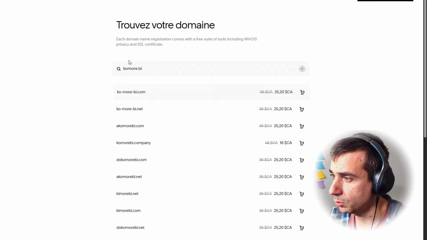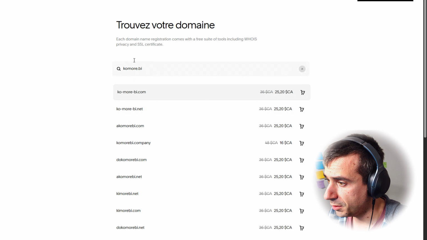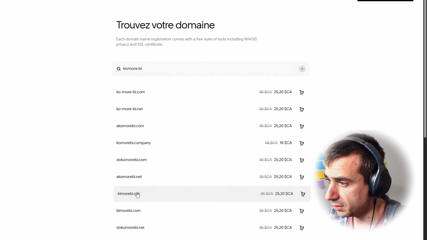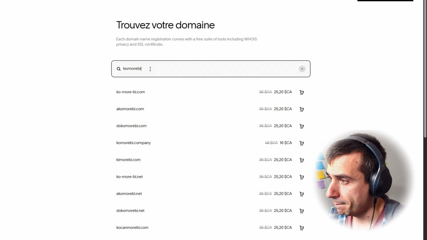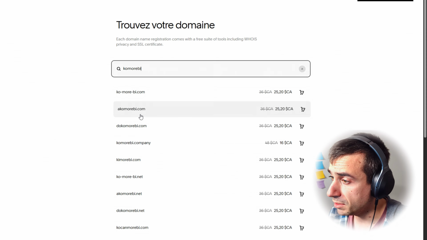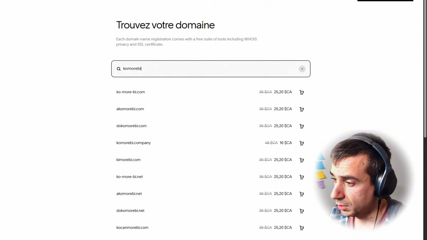Doesn't work. That's very, very complex. Komorebi.net. Can we just do Komorebi? No, I didn't check if the domain, sorry, was available. So let's see. This one has a spelling mistake.